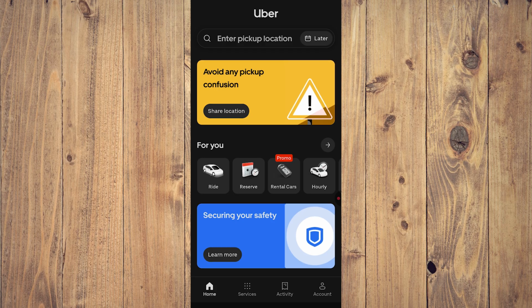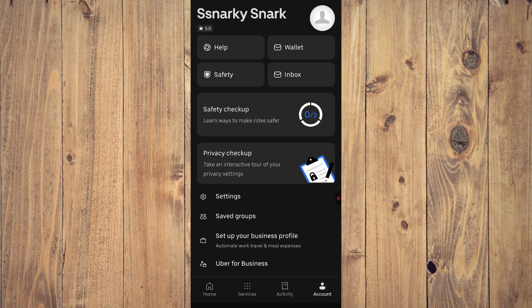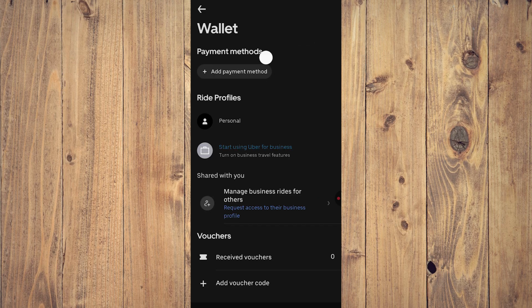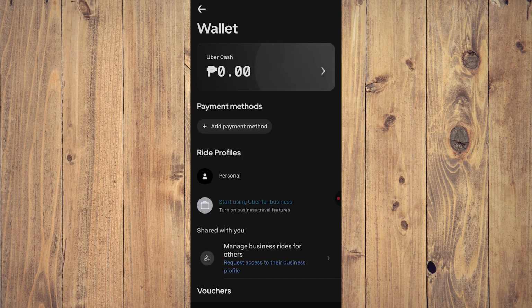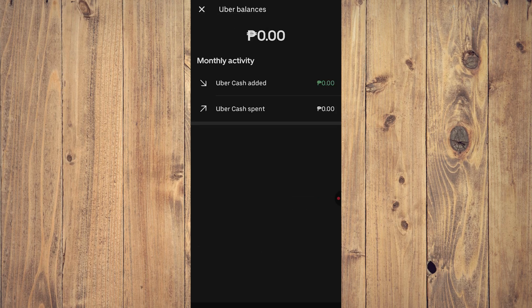If you want to check your refundable balance and whether contacting support is available, it's pretty simple. All you need to do is open your app and tap on the account option on the bottom right corner of the screen. Once you are here, tap on wallet, then tap on Uber Cash. Here, you'll generally be able to see the funds that you directly added via debit card, credit card, and so on, and if they are eligible for potential refunds.